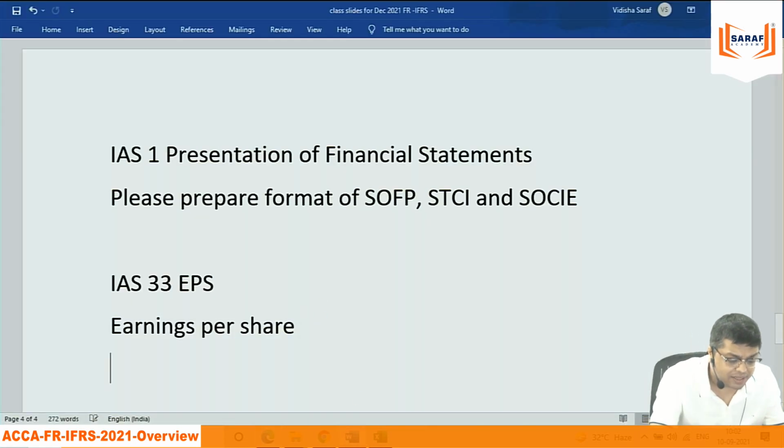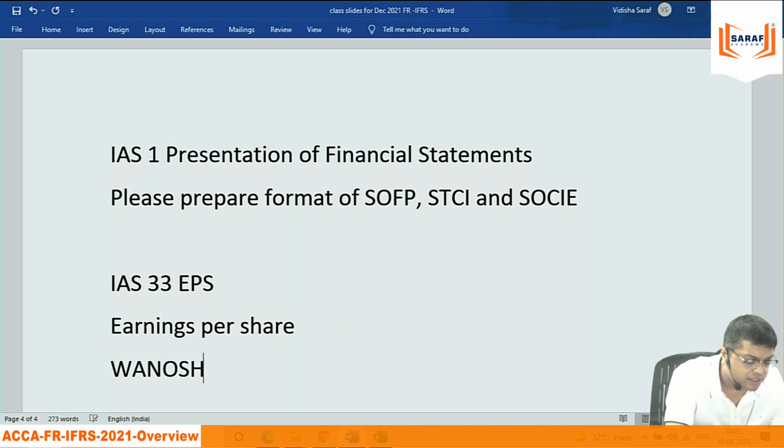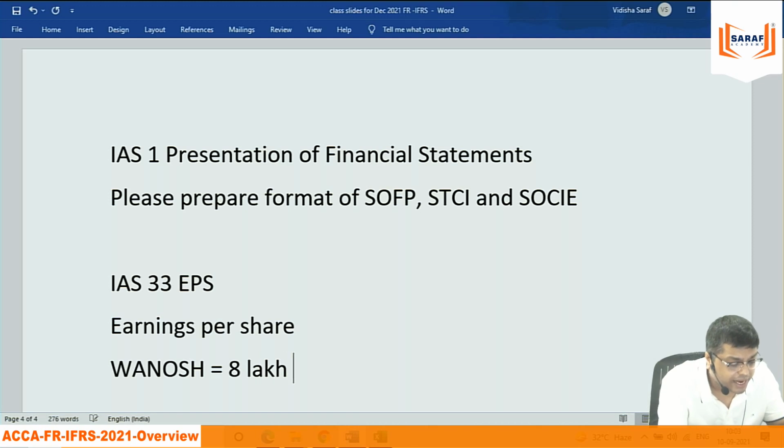Can we calculate this? Weighted average number of shares as 8 lakh into 12 by 12 plus 2 lakh into 6 by 12.